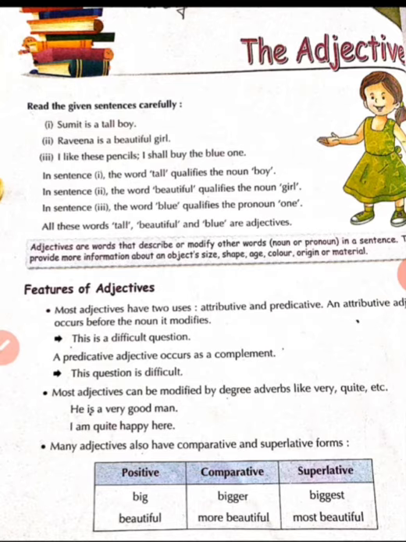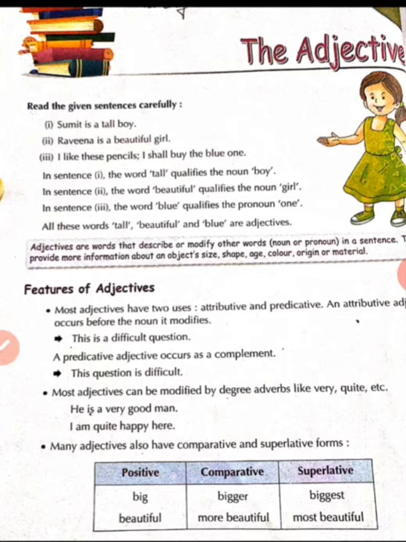Most adjectives can be modified by degree adverbs like very, quite, etc. He is a very good man. He is a man. Man, noun. Good is an adjective here, but most adjectives can be modified by degree adverbs like very, quite, etc. I am quite happy here. Happy is an adjective, but quite has been added within the sentence.